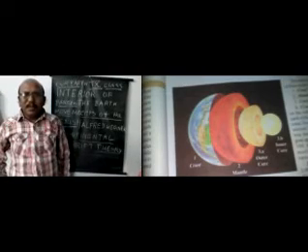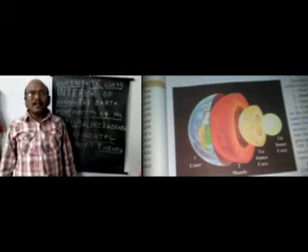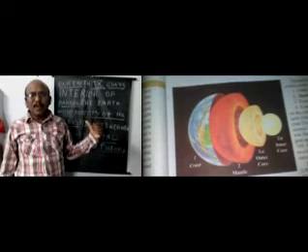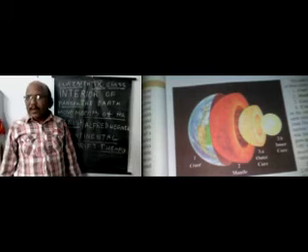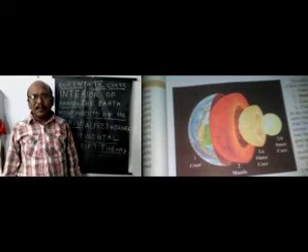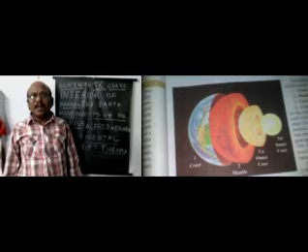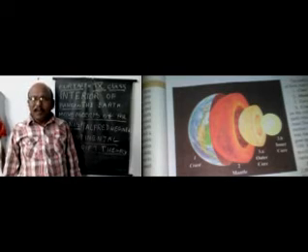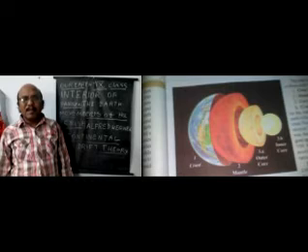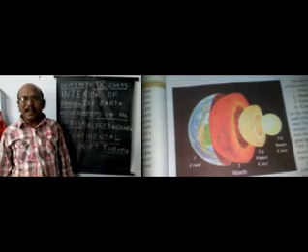Now I am asking you some questions. Note down, children. Who was Alfred Wegener? Which country did he belong to? How many layers are there in the internal structure of the earth?